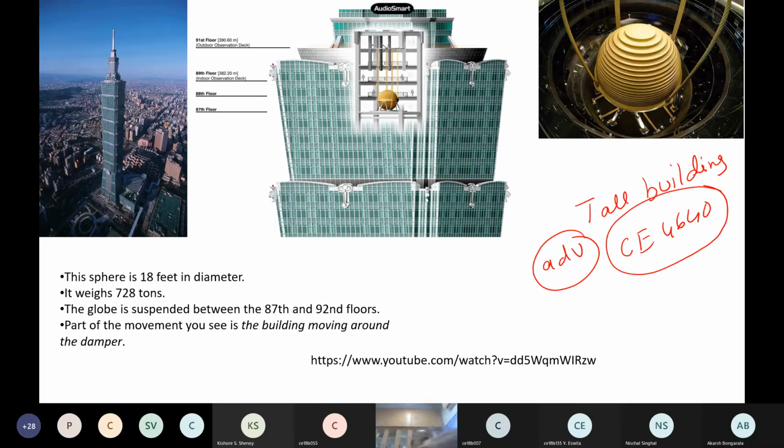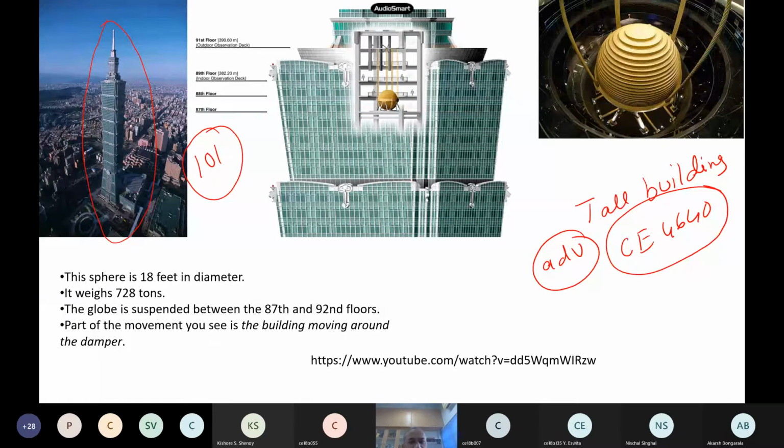Now, any of you remember this building? What is this building? Now, this building is located where? Taiwan. Taipei, I think, 101 they say. You remember? Taipei 101 or something. So this is a huge tall building.